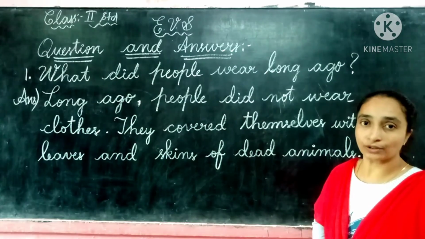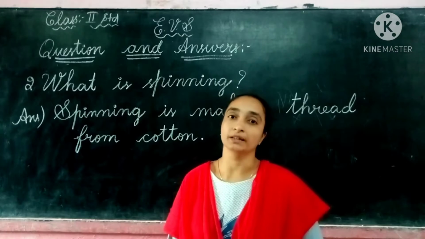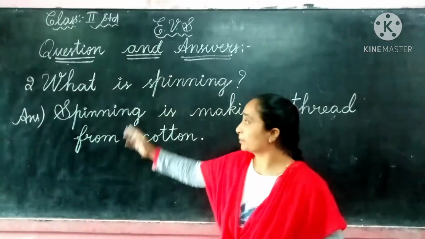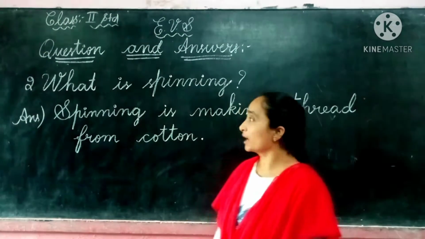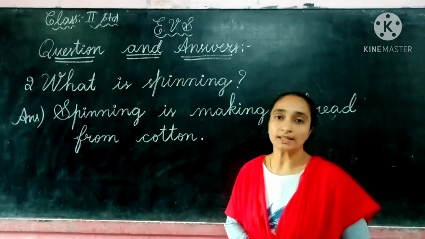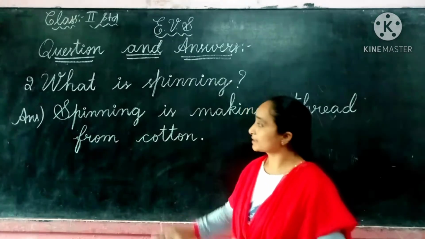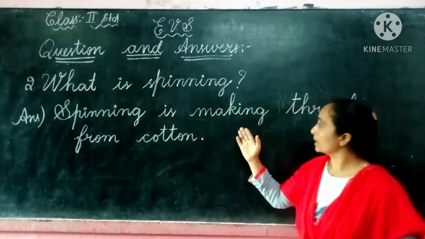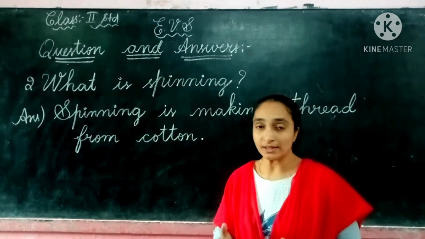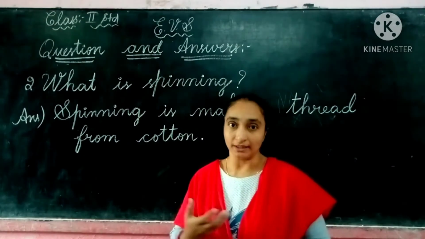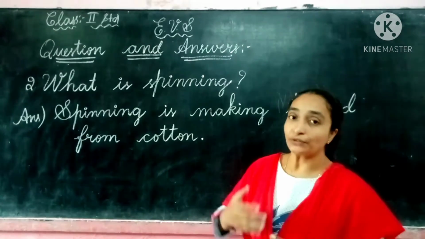Let us see the second question, children. The second question is W-H-A-T, what, I-S, is, spinning, S-P-I-N-N-I-N-G? So what is called spinning, children? The answer is, spinning is making thread from cotton. Spinning is the process of making thread. It is the making of thread from the cotton.